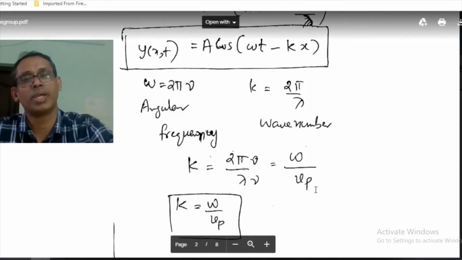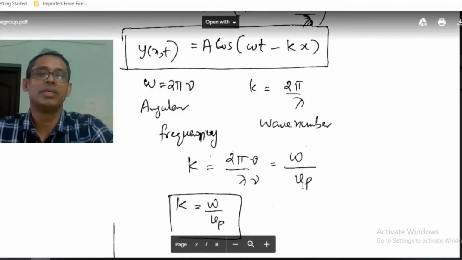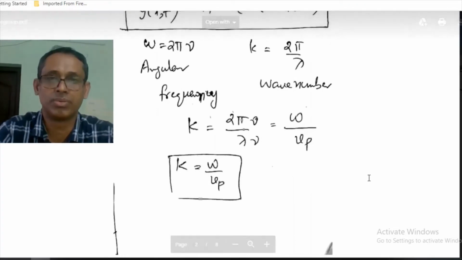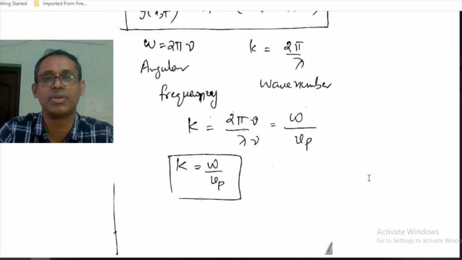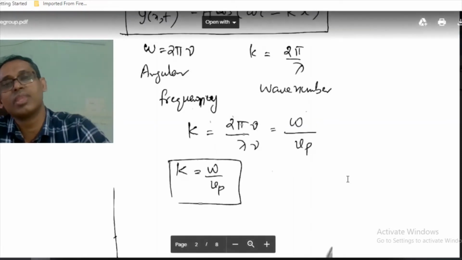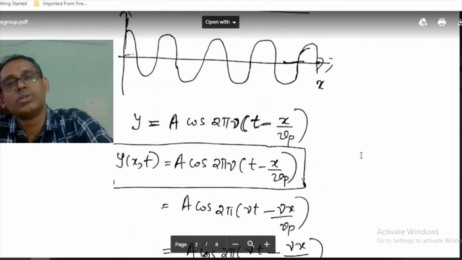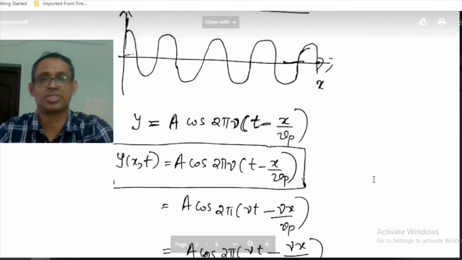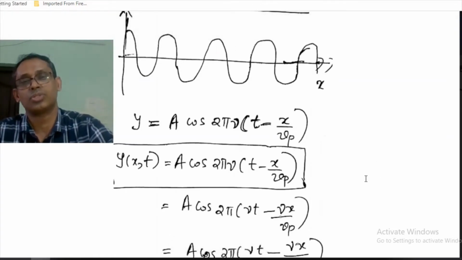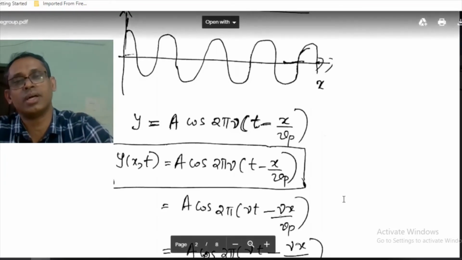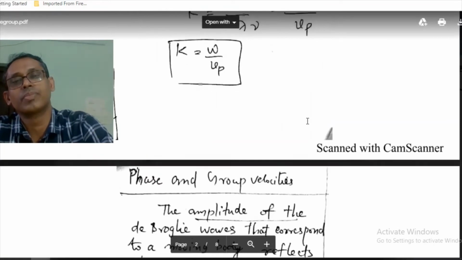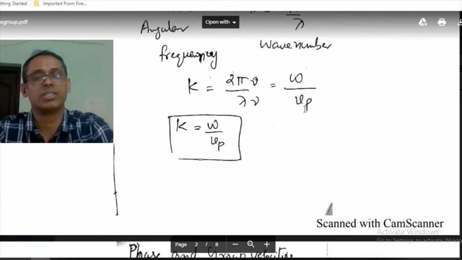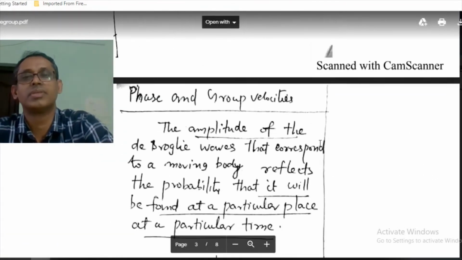So k is equal to omega by Vp, or Vp, the phase velocity, is equal to omega by k. These are standard expressions that you surely have seen in the mechanics section. This p stands for the phase velocity.